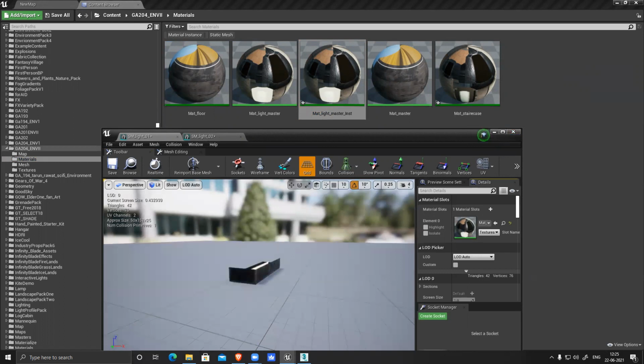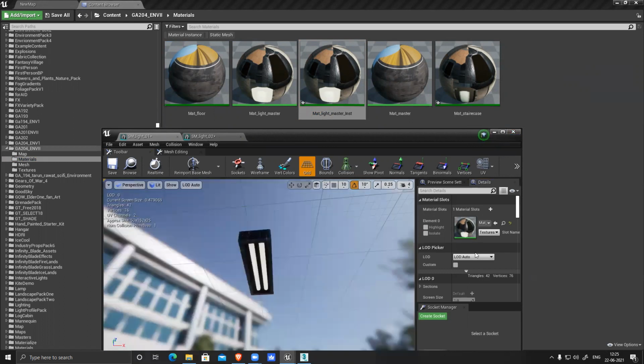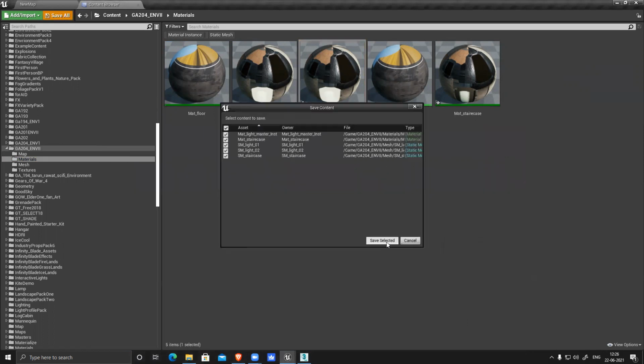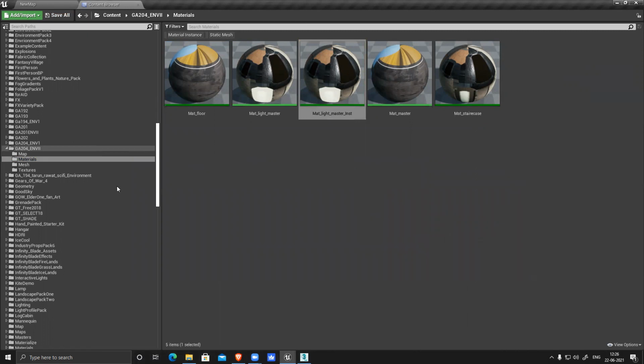So here you can see it's bright, but it's not glowing yet. If you want to make it glow, you can definitely do it. For that, we have to open our instance and make it glow. So let's see, save it. So I'll show you now.